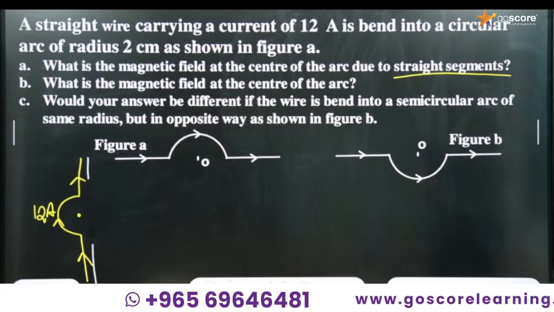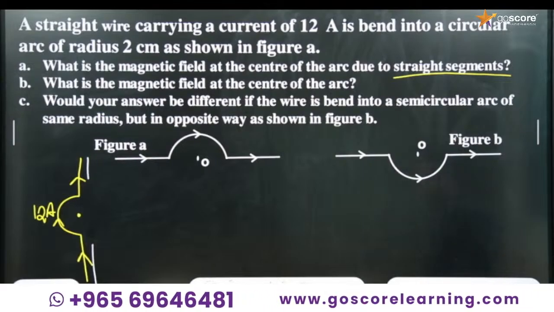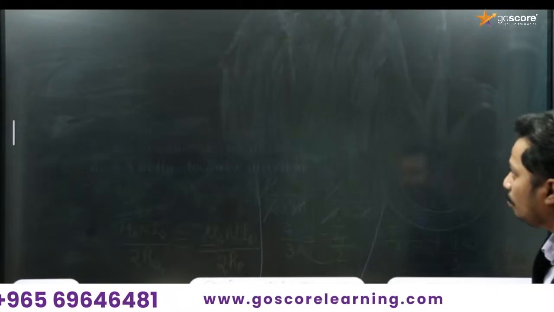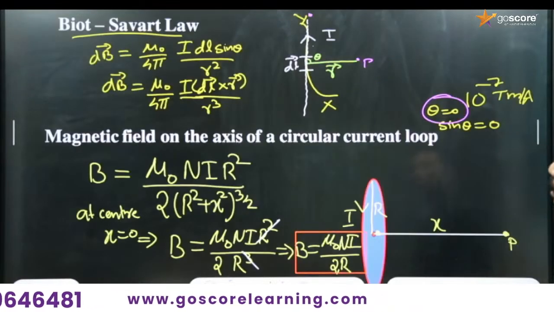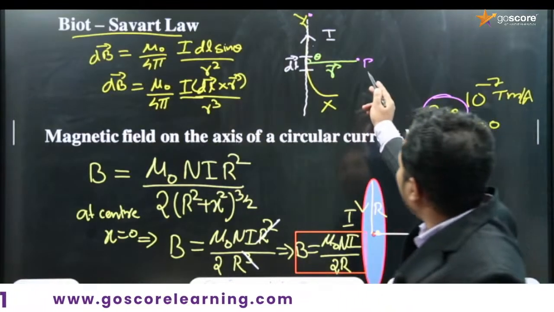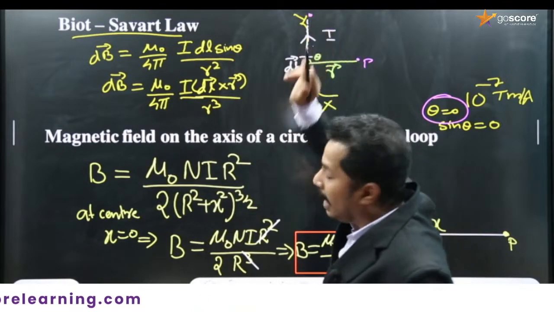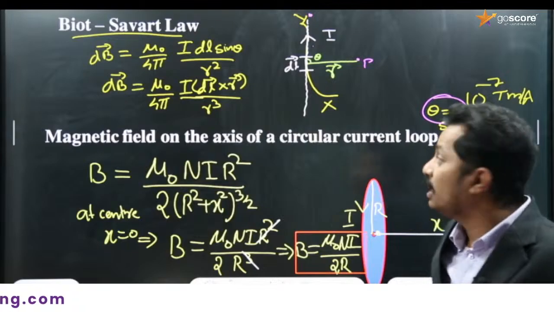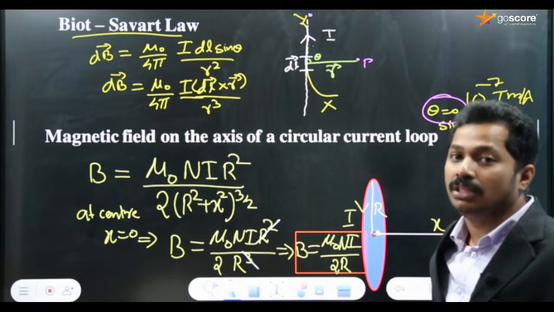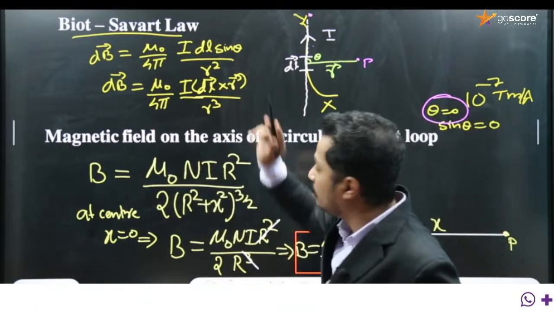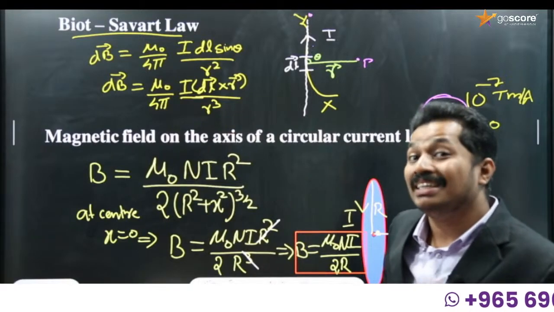It's a simple question. No more equation is needed. Why is no equation needed? We can simply recall the first equation. It says that due to a current element, the magnetic field on the axis of the current element will be 0, because theta is 0 and sin 0 is 0, so there is a sin term in the equation, and the magnitude will be 0.